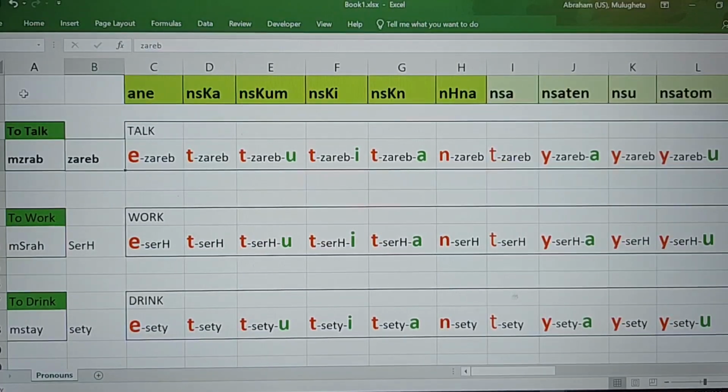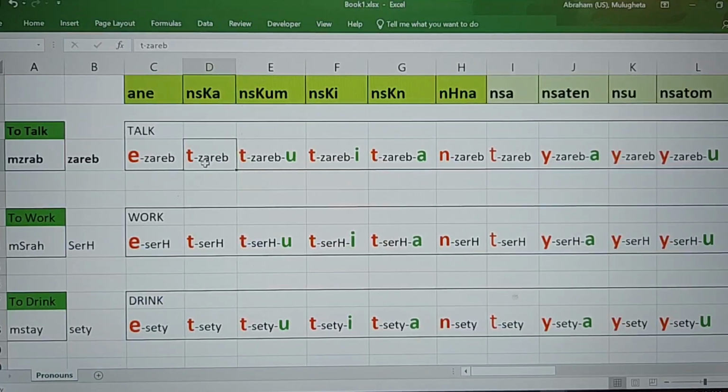For example, if you want to say I talk, okay, then you say ane azareb. Okay, so you can see here what I have done is I colored them red, how they actually change when you use the verb with different pronouns. So zareb becomes ane azareb. Okay, so the a is very important. Now when you say nisakha, which means you, you don't say nisakha zareb, but you actually say nisakha tizareb. So t, okay, instead of a. So ane azareb, nisakha tizareb.